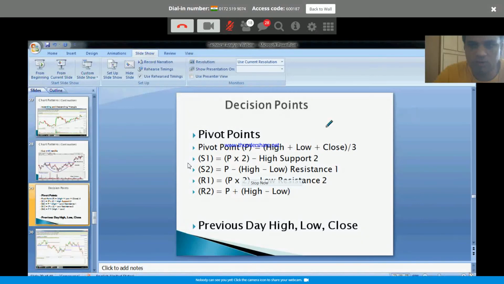What is the advantage? Let's say for example the previous day trend is up. Now you are looking for an entry on the long side. Let's say the market pulls back to the daily pivot. It's called the pivot point. If it is pulling back to the daily pivot, you can anticipate a reversal from there and expect the continuation.